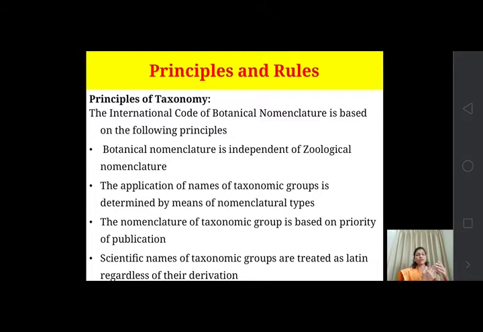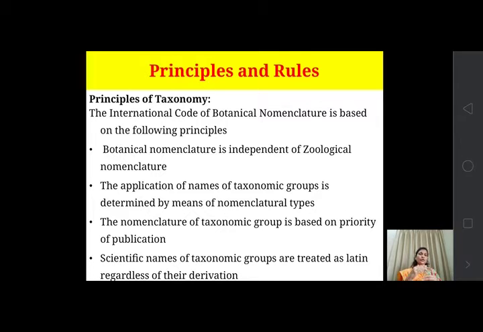The authors who first identified that plant mention the type, and that particular type is preserved. With reference to that type, all the taxonomists give names to those taxonomic groups. The nomenclature of taxonomic groups is based on priority of publication.